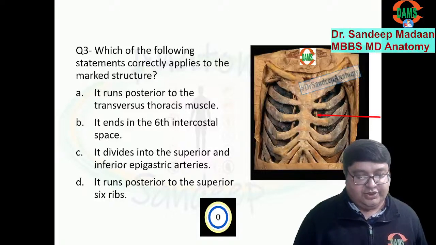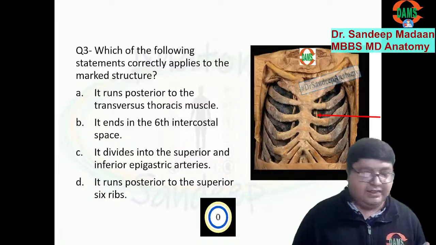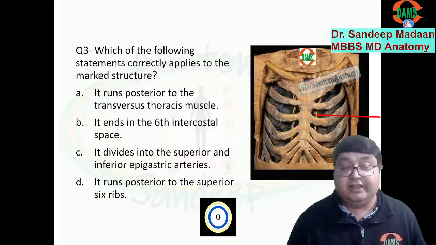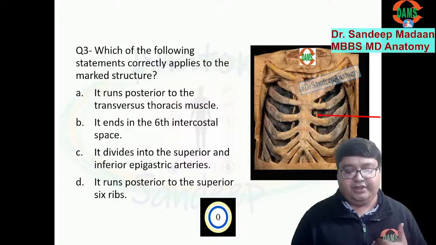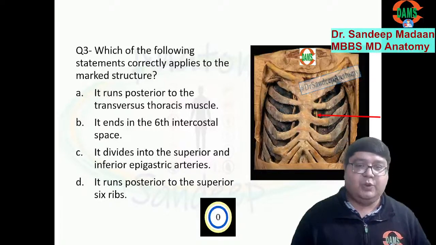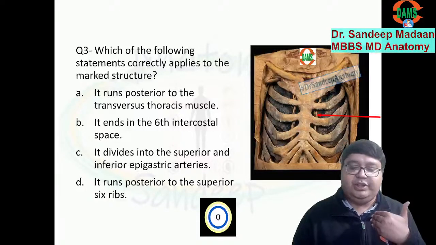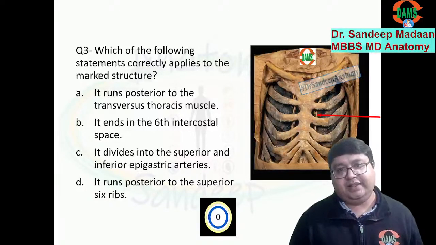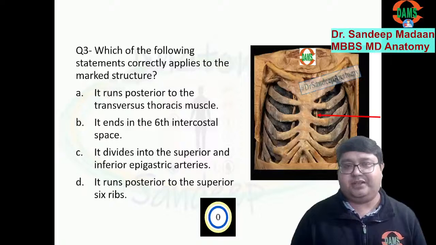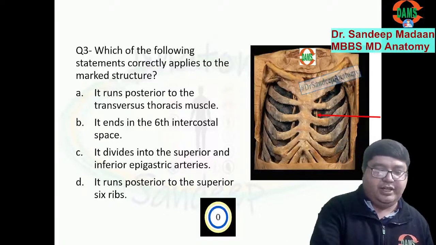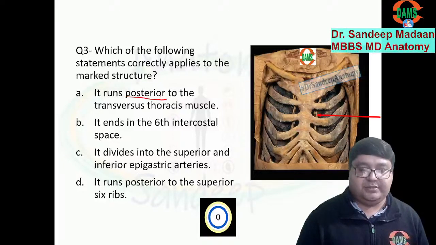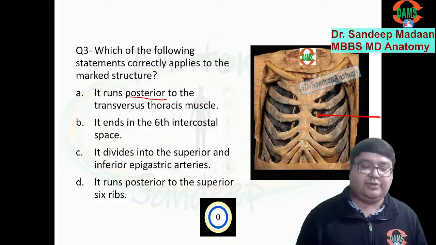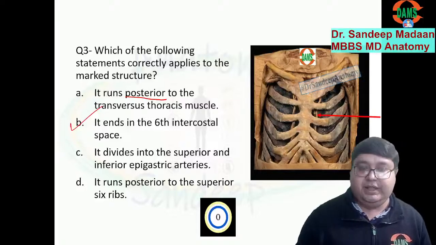All right. So first, what is the identification? This is the internal thoracic artery because the internal thoracic artery travels in the parasternal position, parallel to the sternum. It is going downward, giving two branches in each space, and these two branches are the anterior intercostal arteries. It is not running posterior, rather it is running anterior to the transversus thoracis muscle. It ends in the sixth intercostal space, which is the true statement. That's why B is the answer.